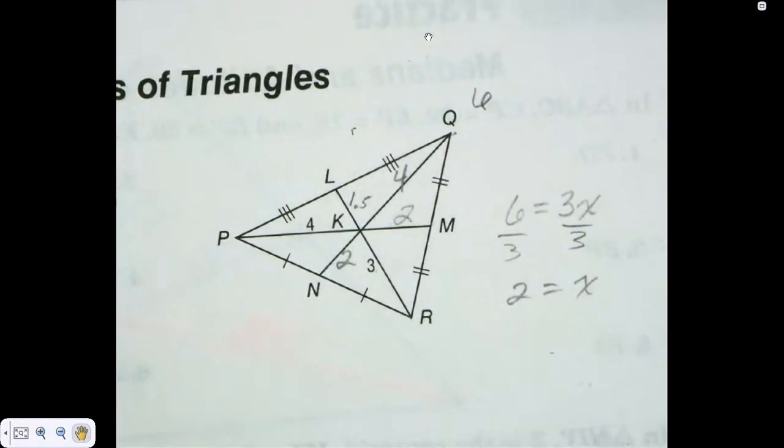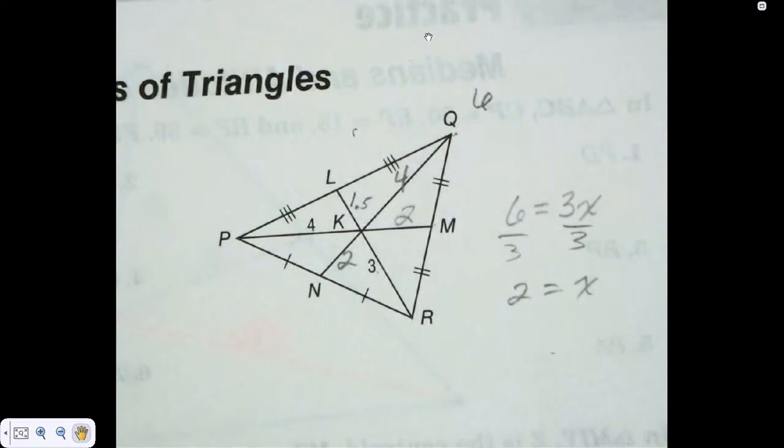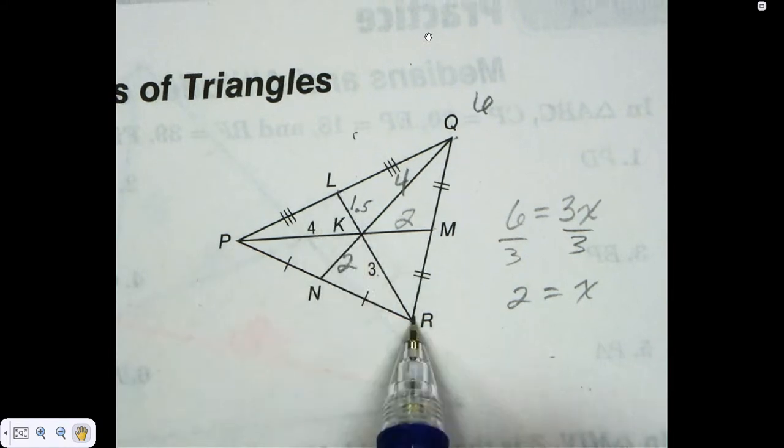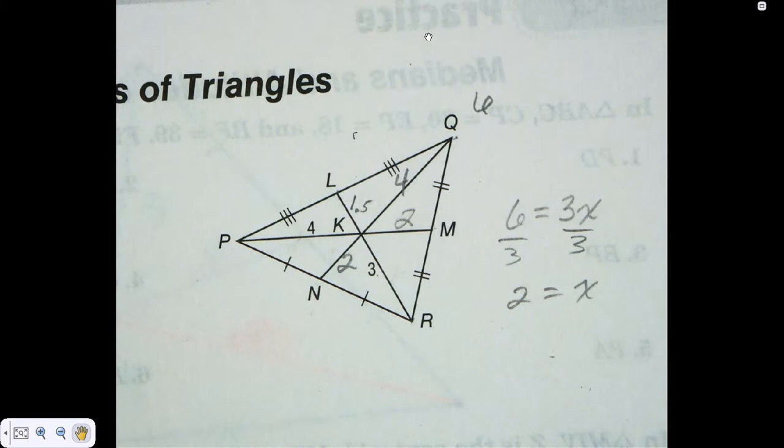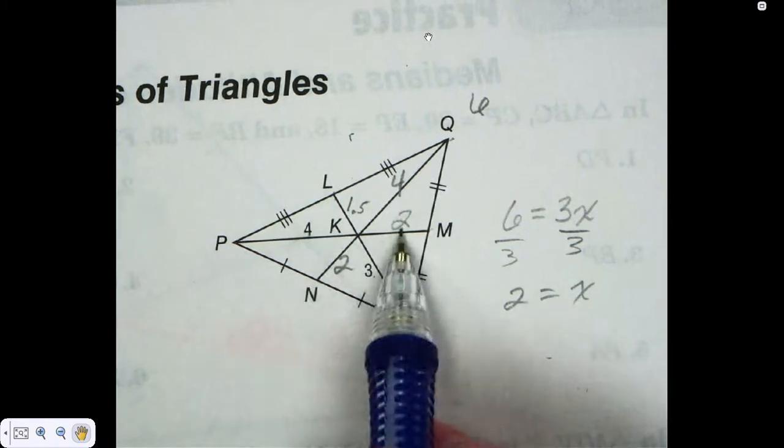Glance over there at those other ones. Have I answered every question they asked for there on 1 through 6? K to M. Did I answer that? 2. K to Q. Did I answer that? 4. L to K. Did I answer that? 1.5. L to R. Didn't answer that, but can I easily get it? L to R. What would it be? 4.5. I added 1.5 and 3. N to K. What is that? 2. P to M. I didn't answer that, but what is 4 plus 2?